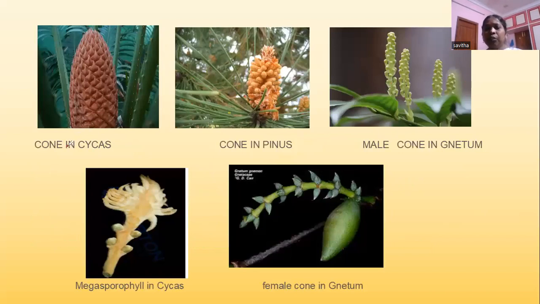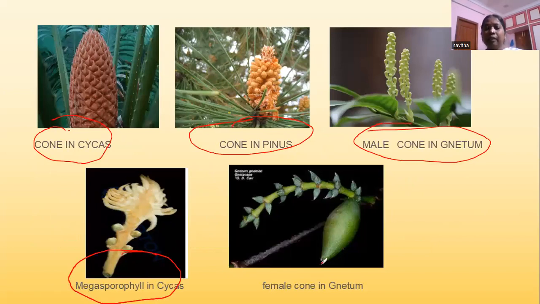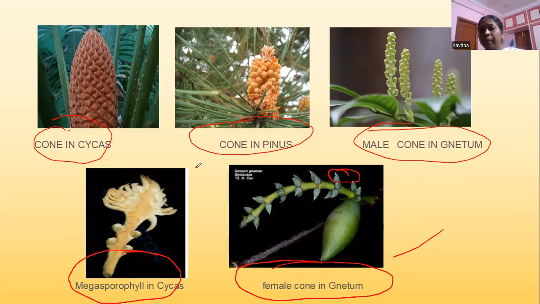So in this figure, you will be seeing the cones in Cycas, cone in Pinus, and male cone in Gnetum. And this is the megasporophyll in Cycas, and this is the female cone in Gnetum. Here you will be seeing the ovules on the Gnetum female cone, and on the male cone of the Gnetum, flowers are present, and microsporophylls in the cone of Cycas, and megasporophylls and ovules on the megasporophylls of the Cycas. This is about the images of these cones.